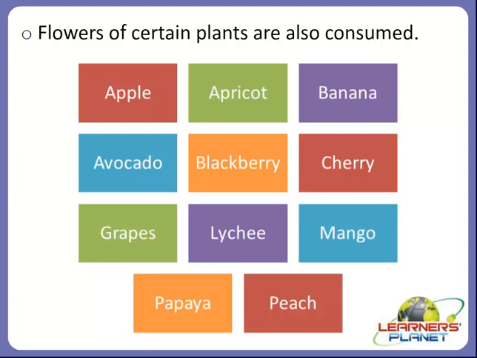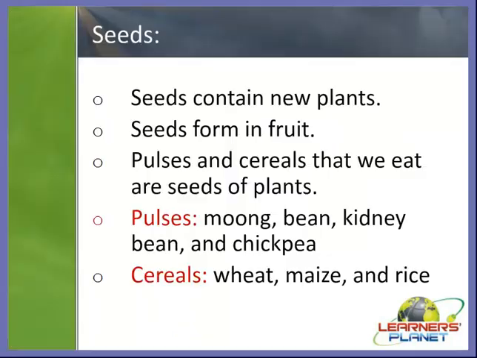Let's see another part of the plant which is very important for us. Yes, seeds. Seeds contain new plants, right? And they also form in the fruit. Seeds form in the fruit, so we can consume the fruit, and we can say that we have also consumed the seeds. That doesn't mean that we are eating seeds, because seeds are somewhat not digestible by us, right? So we will eat the whole fruit except the seed, and the rest of the seeds will germinate into a new plant, right?